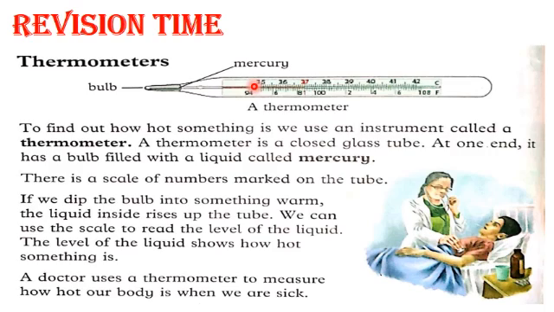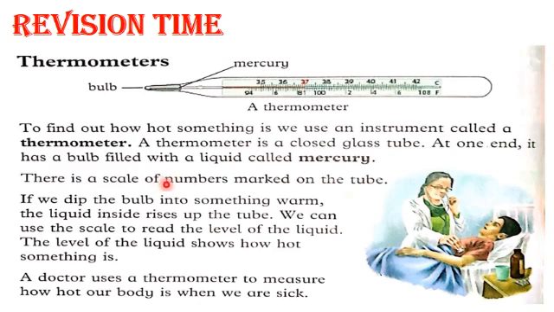There are different types of thermometer, but here you can see both ends are closed. At one end it has a bulb, and the bulb is filled with a liquid called mercury.